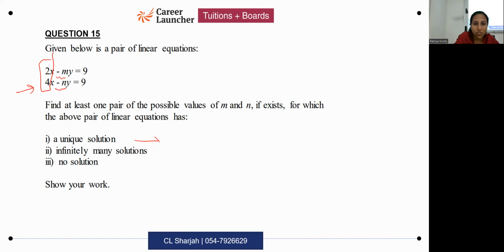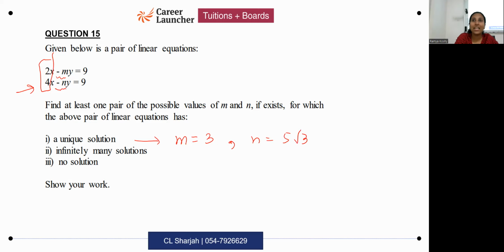So here what is the value of m and n I can take? I can say m is equal to, maybe I can take 3. I should just make sure n is not 6. That's all. Just make sure you don't put 6. Any other value in the world you put, no problem. You put an irrational number, you put a fraction, you put any other number, any fancy number, no issue. Just don't put 6. That's all. Because if you put 6, then it won't have a unique solution. Because then a1 by a2 will become equal to b1 by b2. Any other number if you have put, no problem. That's correct. So you can say m equals 3. For example, n is equal to 5 root 3. No problem. For any other number.